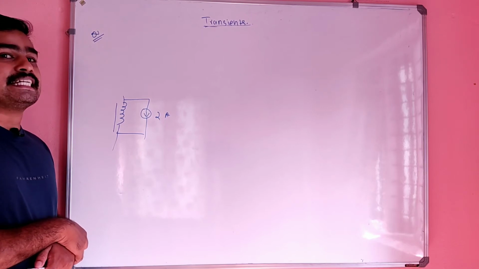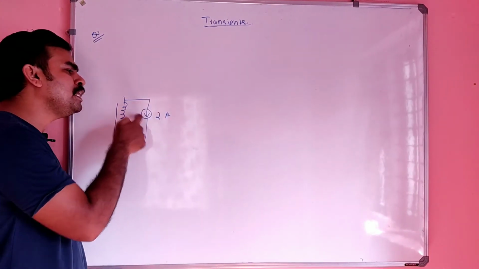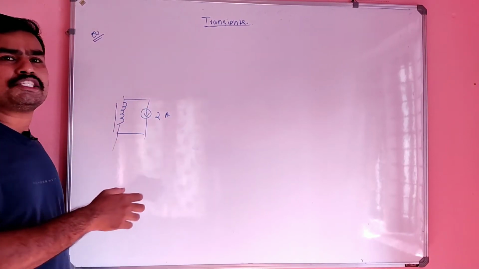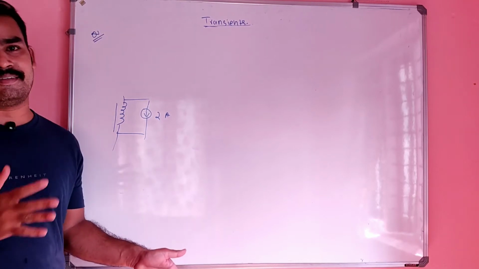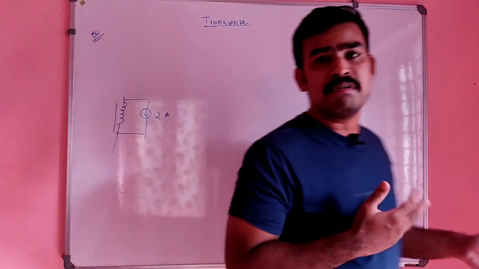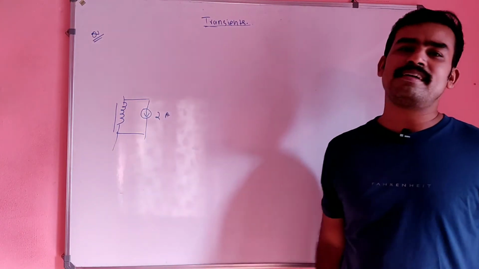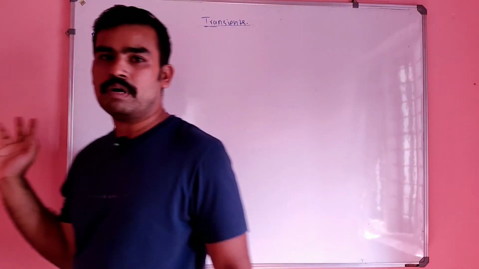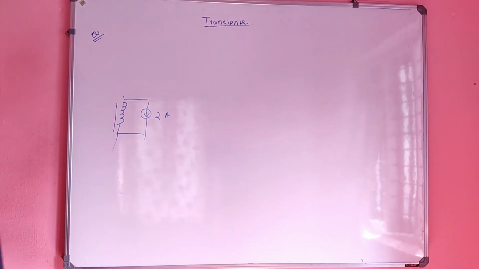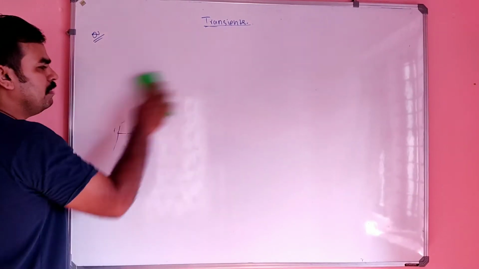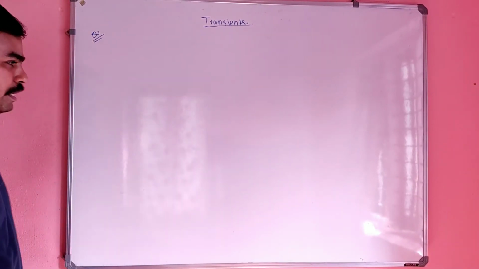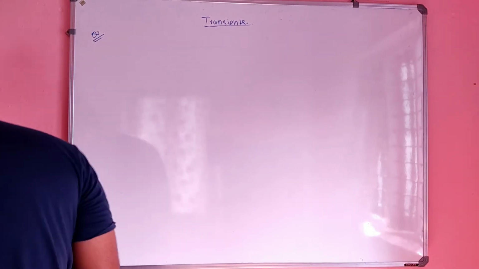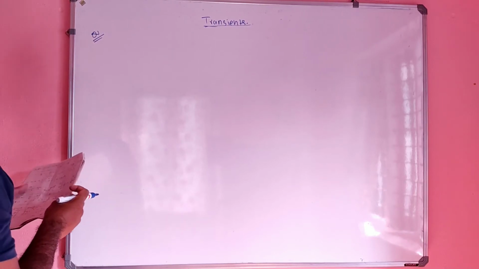If it simply acts as a resistor, then there is no meaning of that initial current in it, because initial current is only considered when it acts as an inductor. If it acts as a simple resistor, then why do we have to consider this condition? That is another explanation for why I removed this 2 ampere at t equal to infinity condition. Okay. In many ways you can analyze the circuit, analyze the condition. Okay, beta. So it's up to your level, how you can think and imagine. Okay. So let's do another question.